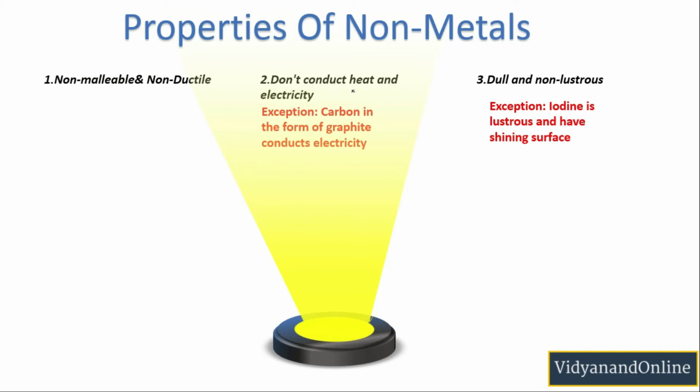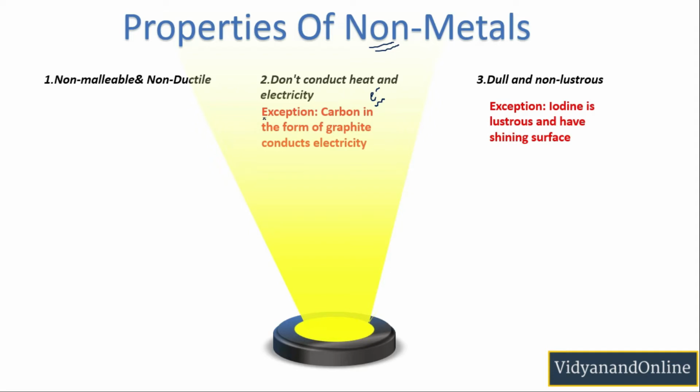Non-metals do not conduct heat and electricity. For this, we know that non-metals do not have free electrons. Non-metals are actually there to accept electrons, okay? And since they do not have any free electrons, there will be no movement of electrons and thus no electricity could be conducted. Similar is the case with heat conduction also. They are bad conductors of heat also.